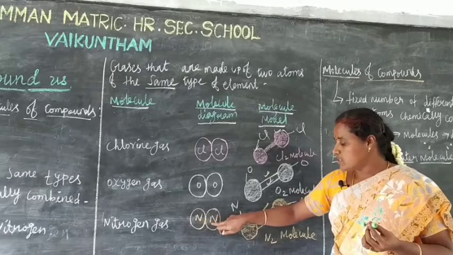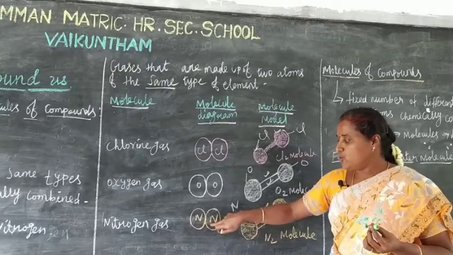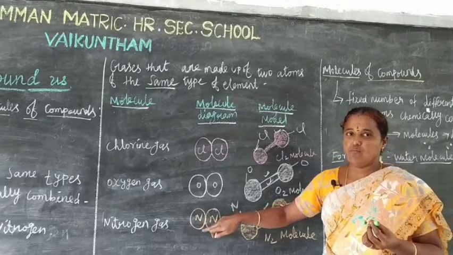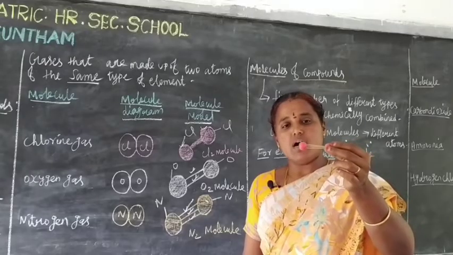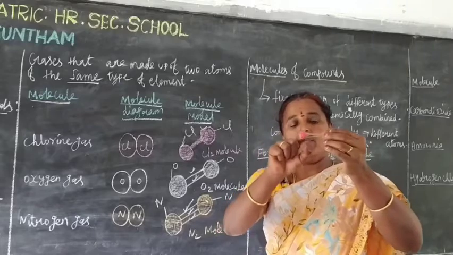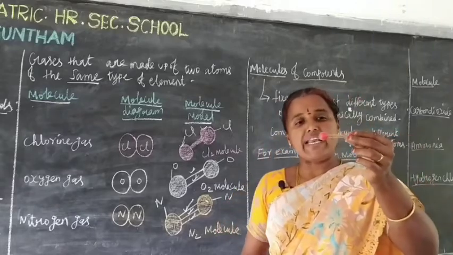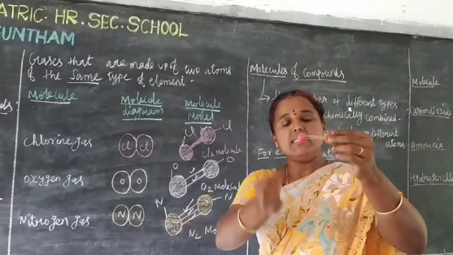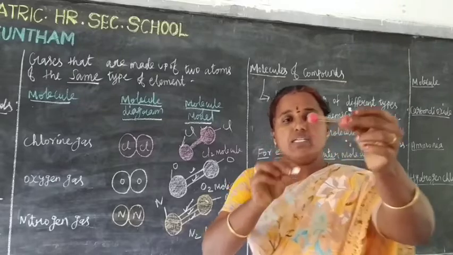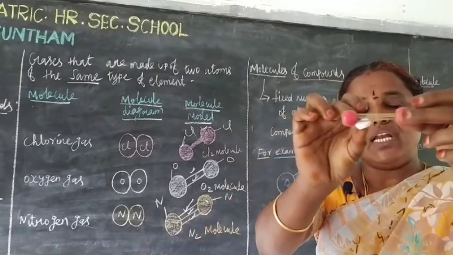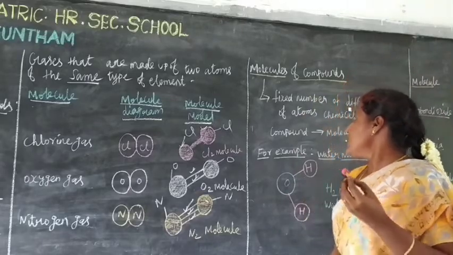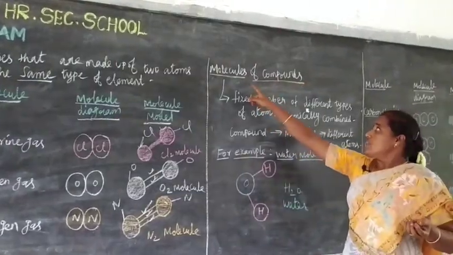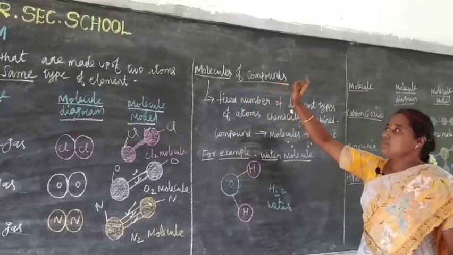Look here, two nitrogen atoms are combined with a triple bond. How many bonds? 1, 2, 3. So, triple bond. Next we go for molecules of compounds.